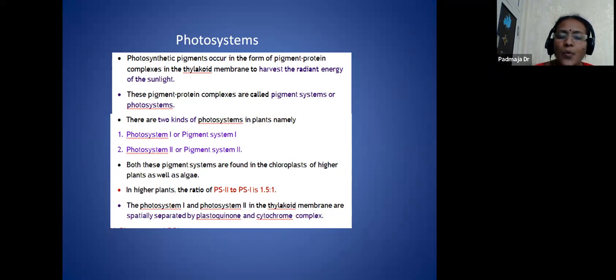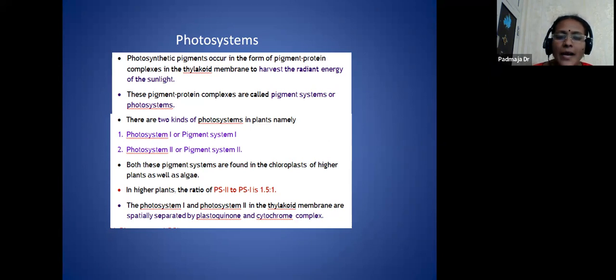To protect the reaction center, the chlorophyll A is surrounded by these groups of pigments, called the photosystems.